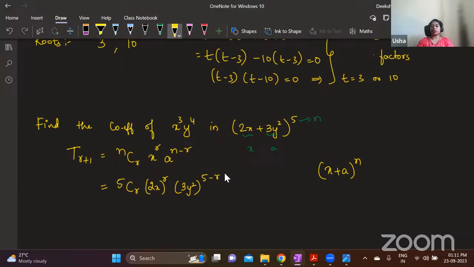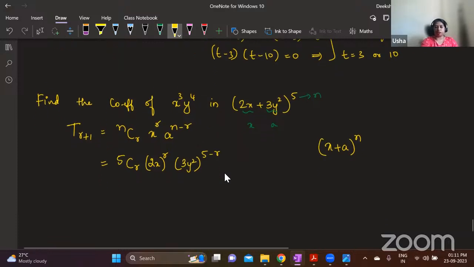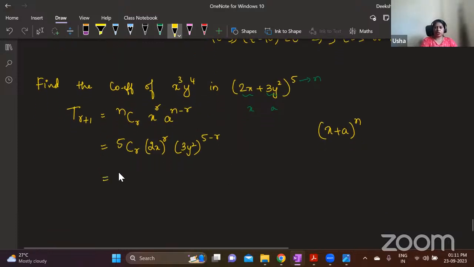Okay, and this term is supposed to have x cube and y power 4 as the coefficient. For this, first we simplify this. Simplify 5Cr. Simplify all these numericals and x and y terms separately. This becomes 2 power r, and then we have x power r, and then 3 power 5 minus r, and then y power 2 into 5 minus r. Okay, 2 into 5 minus r. That gives you 10 minus 2r.